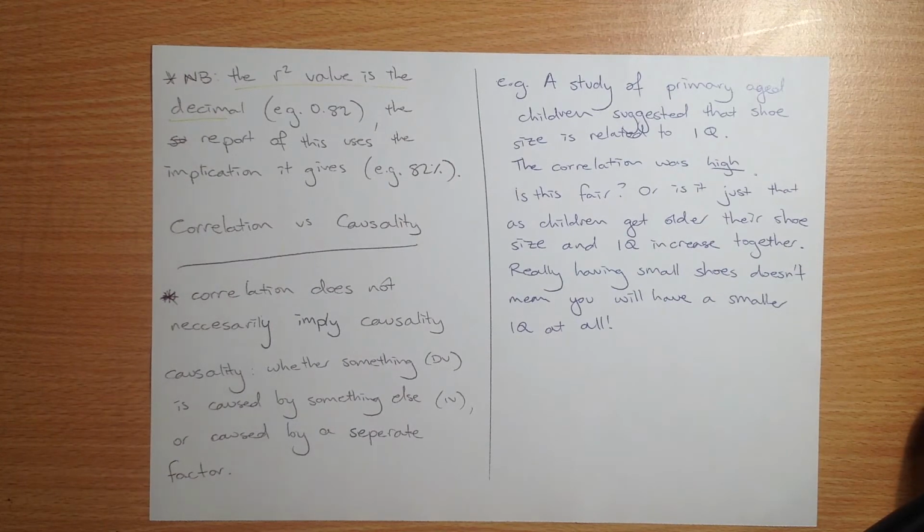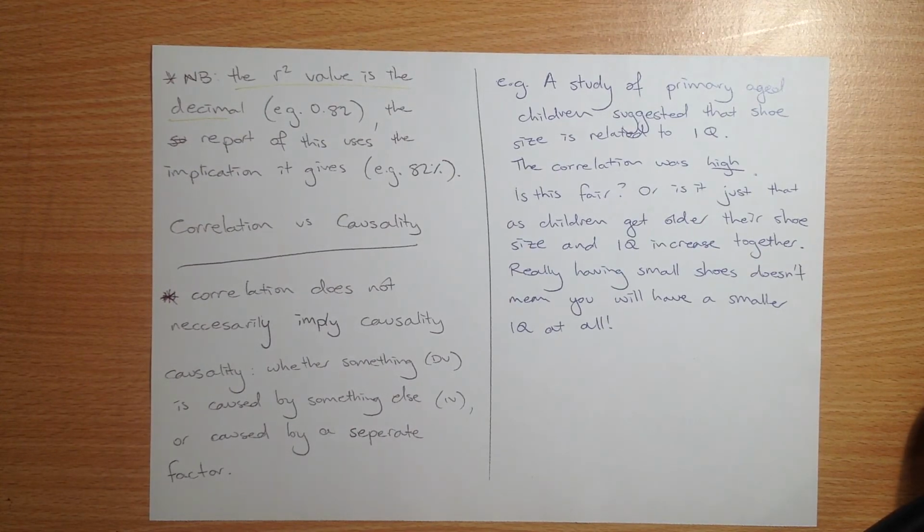Another example, for instance, you could say that in summer, ice cream sales peaked really high, and also in summer, shark attacks peaked really high. So doesn't that mean that ice cream sales means more shark attacks? So if you're eating ice cream, you're more likely to get attacked by a shark. Of course not, that's stupid. Like, sharks and ice cream have nothing to do with each other. But when we look at the causality of that, what's causing that is in summer it's hotter and more people are buying ice creams because it's hotter, and because it's summer more people are going to the beach and more people are being killed by sharks each year.